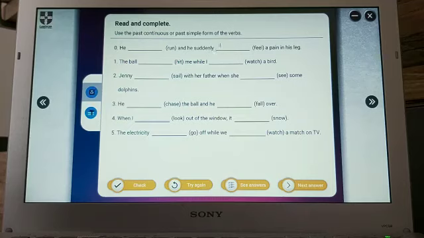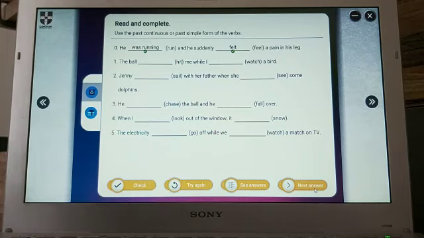It means here you will use past simple: He suddenly felt a pain in his leg. And the other side must be past continuous, the background action: He was running and he suddenly felt a pain in his leg.